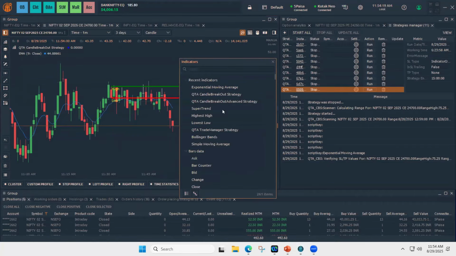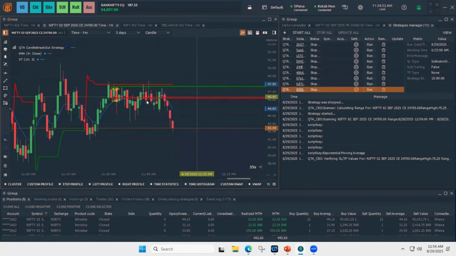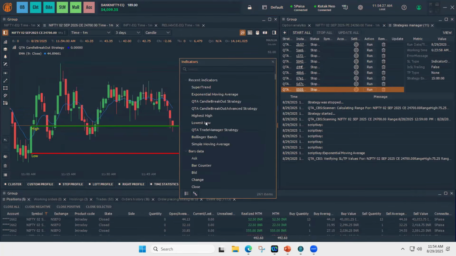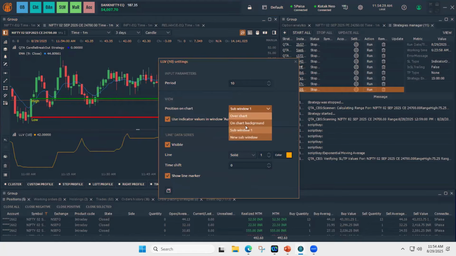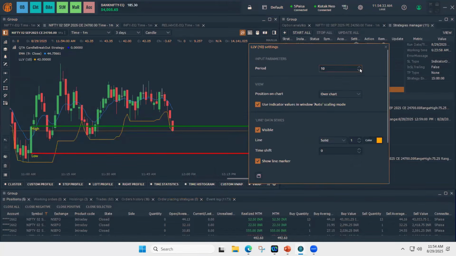So I need to choose some other SL value. Let's take super trend. Super trend is also trading above. I'll take lowest low over chart. Let's say I'll just keep 2 candles.